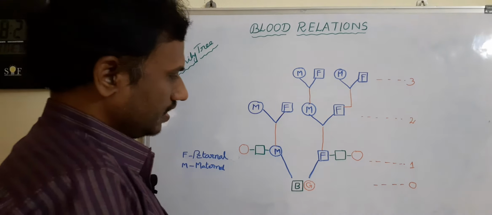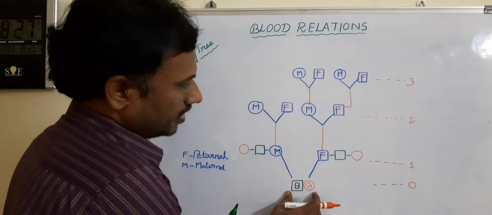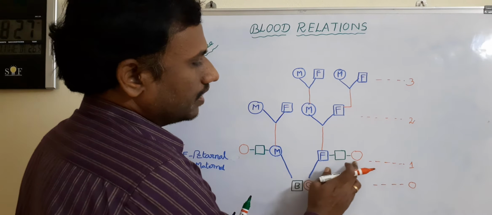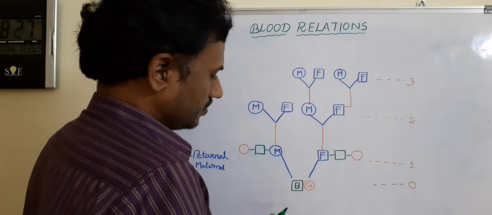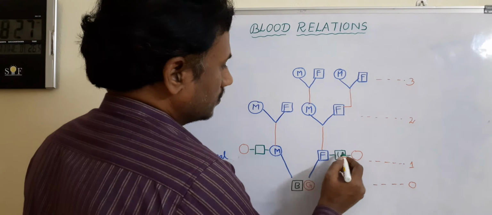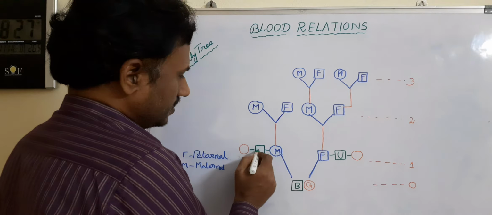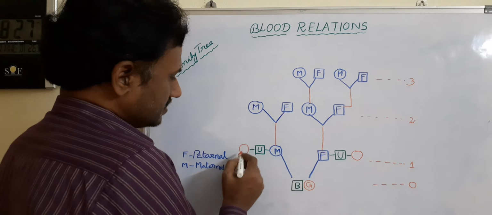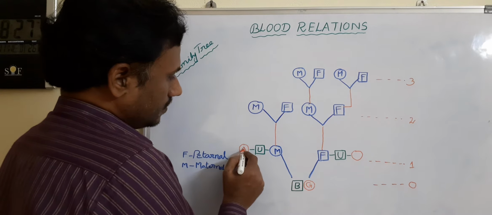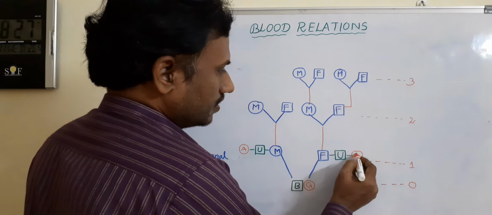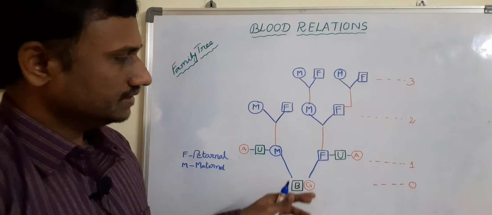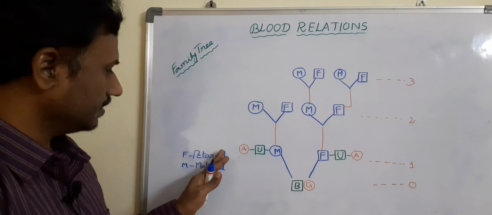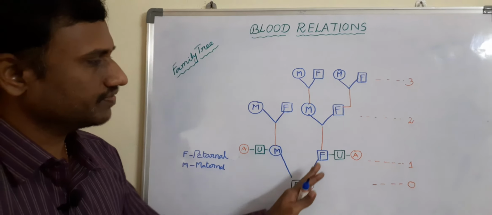Then what these children call father's brother or father's sister, we have to call as uncle or aunt. If it is male, we have to call it as uncle. And here mother side also same, mother's brother also they have to call as uncle, and mother's sister aunt, and father's sister also aunt. But how to differentiate means, just now I told father's relation we have to use the word paternal. If they don't use any word like paternal or maternal, we have to treat the relation from father side only.